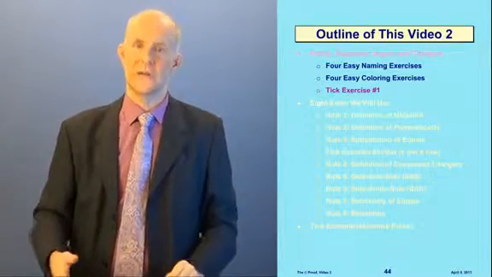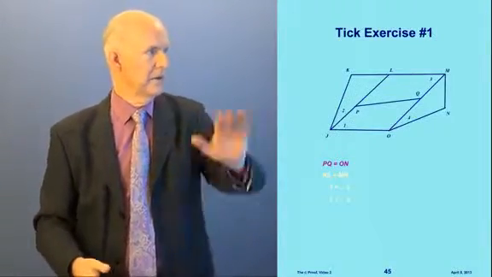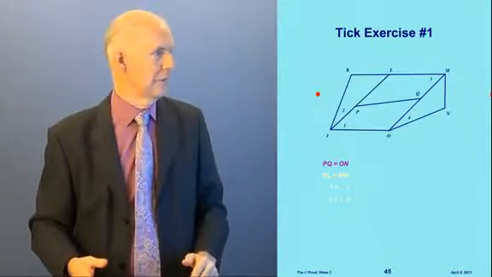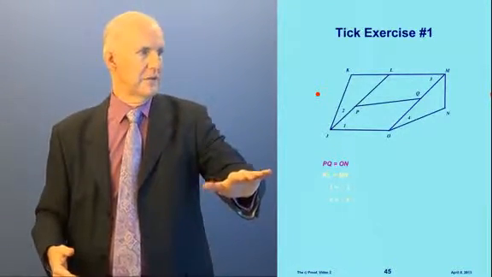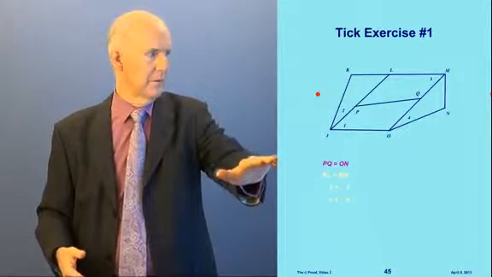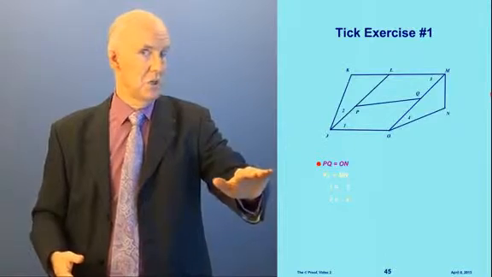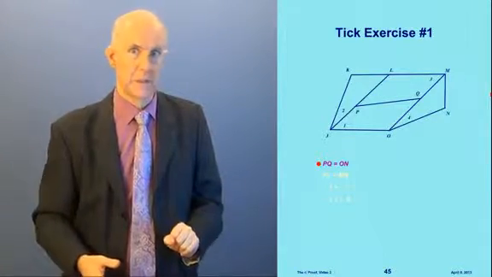Now we're going to do a tick exercise. All right, here's a diagram. Now what I'm going to do is bring my little red pointer out here to help me out on this one. And what we have to do is put ticks on this diagram. We're going to do 4 of them here. Okay, the first one is for equations. PQ equals ON. Now watch what we do.